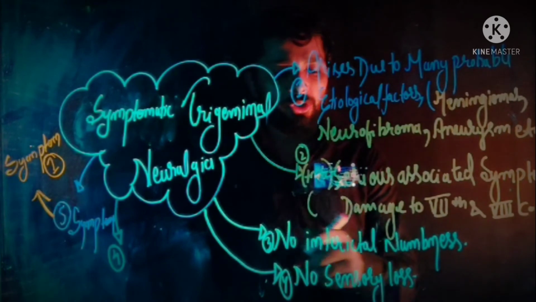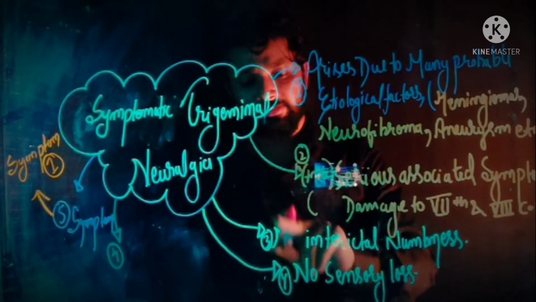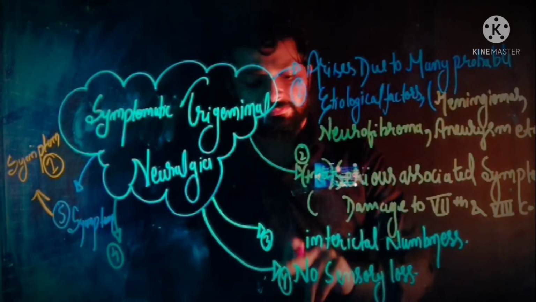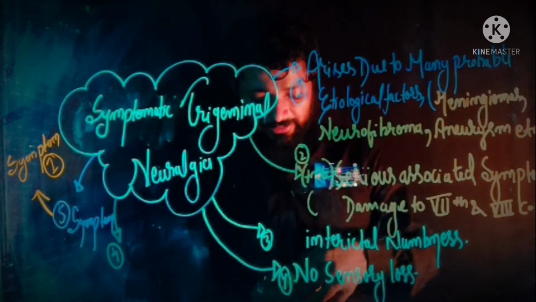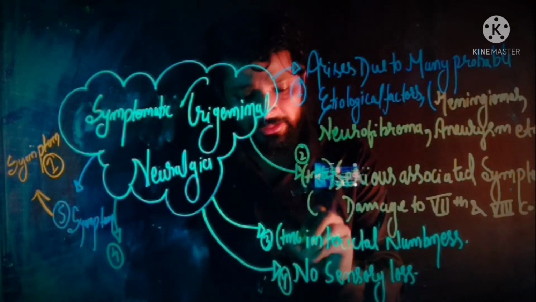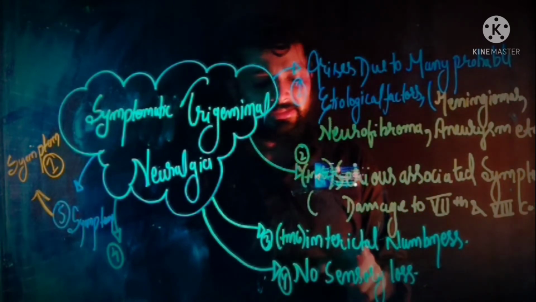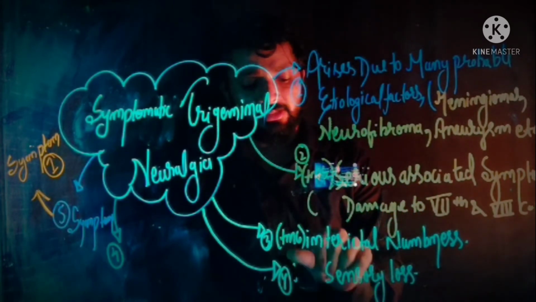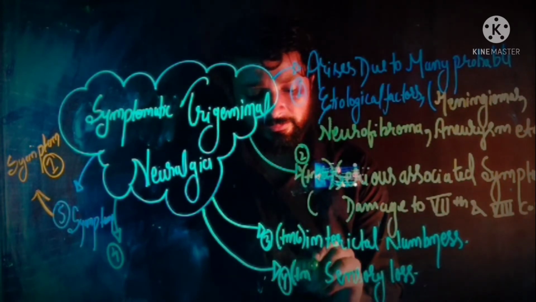Now, when we talk about the interictal numbness, there is a presence of interictal numbness. Now when we talk about the sensory loss, here sensory loss takes place. So there is a presence of sensory loss.